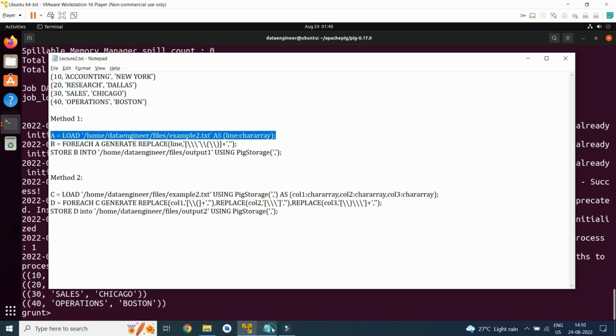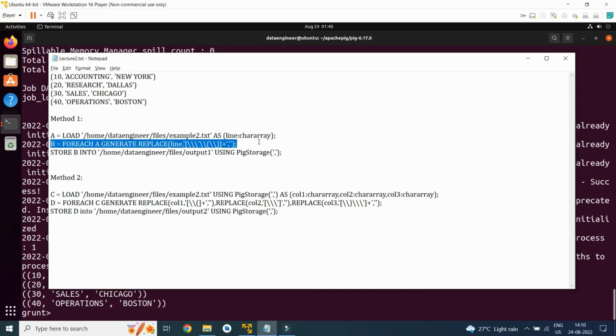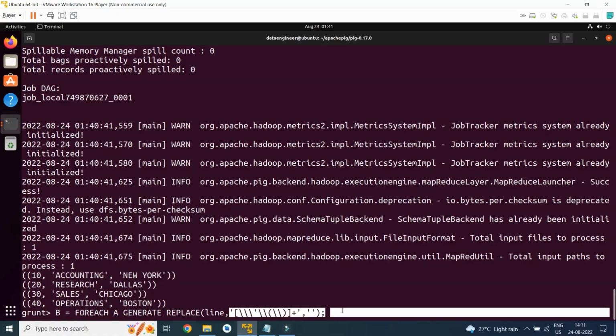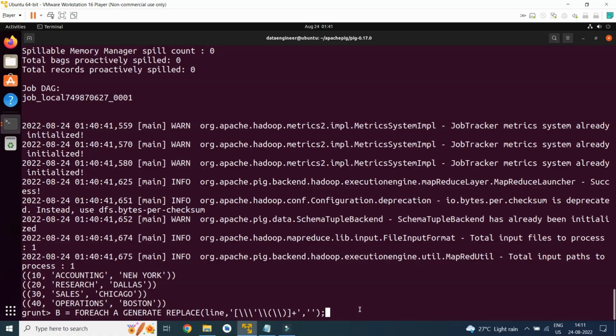Now let's perform a foreach statement. For each A, that is the above statement where we have loaded the file, generate replace. Here we are replacing everything. This is the regex command, that is, the regular expression.